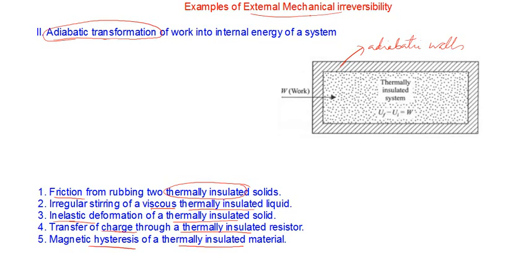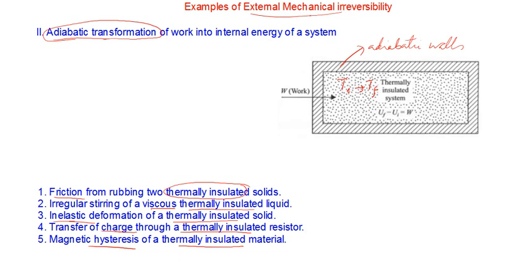Here, whenever you are doing some work on a thermally isolated system, you automatically know there will be a change of temperature from some Ti to Tf. The temperature of the system must change because it's thermally isolated. So it will result in a change in the internal energy also.